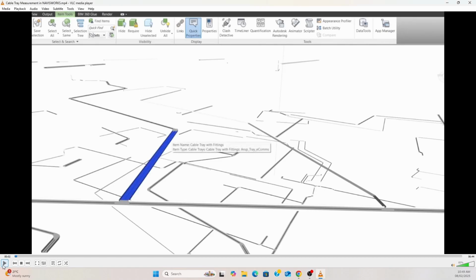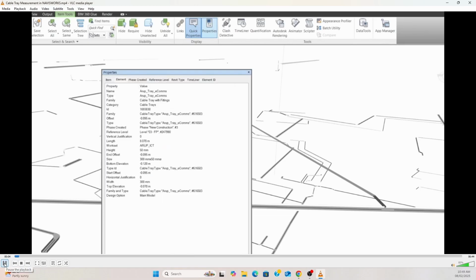Open the cable tray model from the Navisworks software and click one cable tray segment. Then click the Properties tab. You can see the properties parameters. Here we can see height, length, width are there.